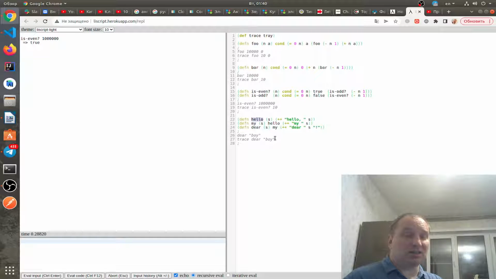And function dear calls function my. So it's a sequential call of each function. Hello returns a slightly altered argument. Function my calls function hello on the altered argument, and function dear calls function my on the altered argument. There is no recursion here. Neither linear, nor primitive, nor mutual at all.